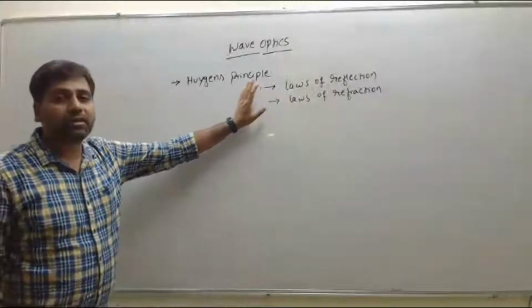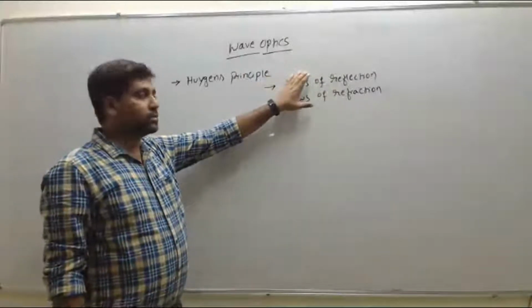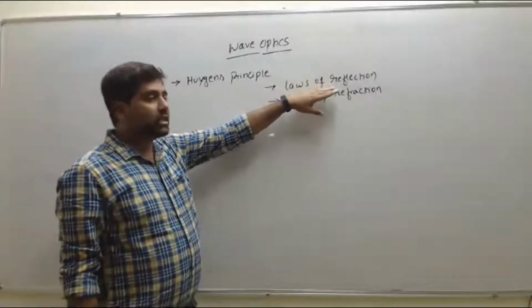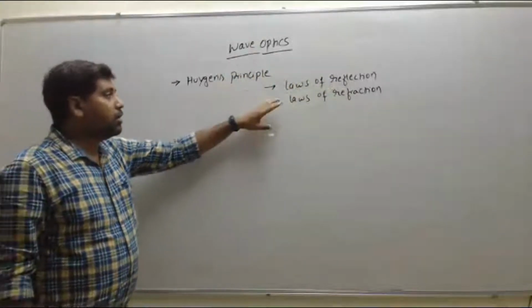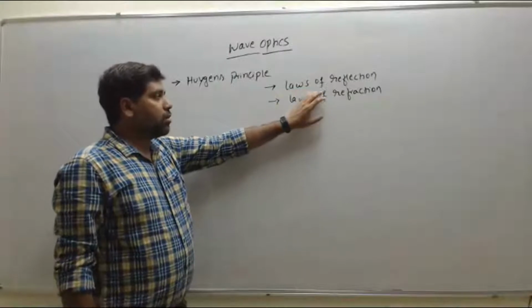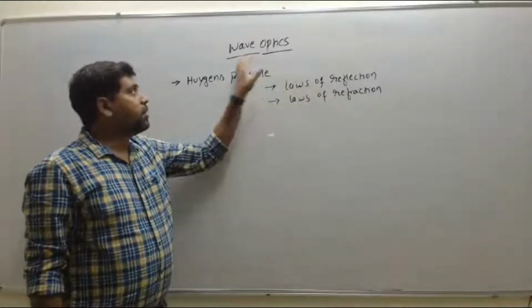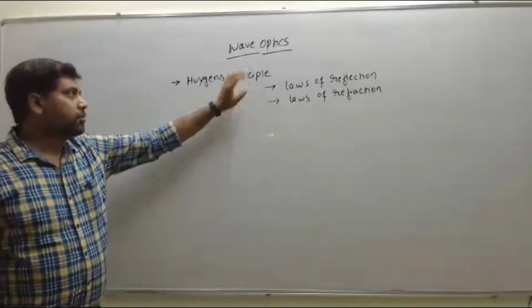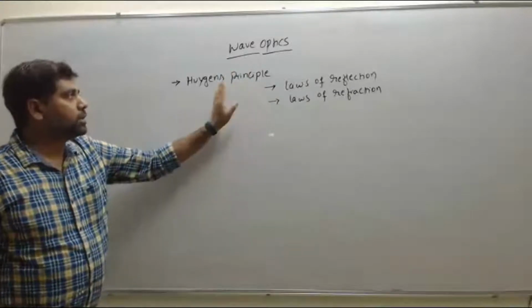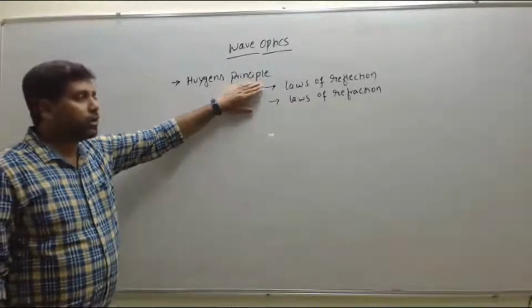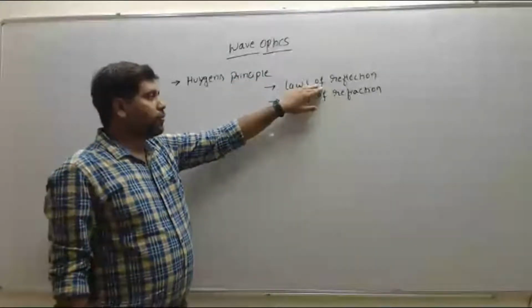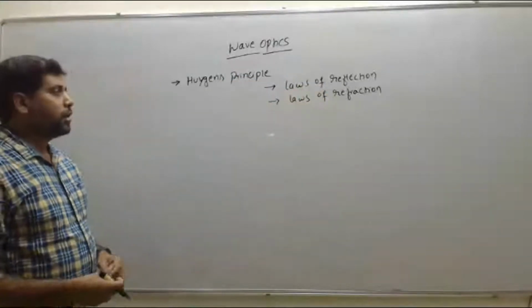There we considered light as rays, that is, light travels in a straight line. Here, by using the Huygens principle, we are going to study the laws of reflection and refraction by using light as waves. So this one is the first concept, that is Huygens principle. By using it, we are going to discuss the laws of reflection and laws of refraction.